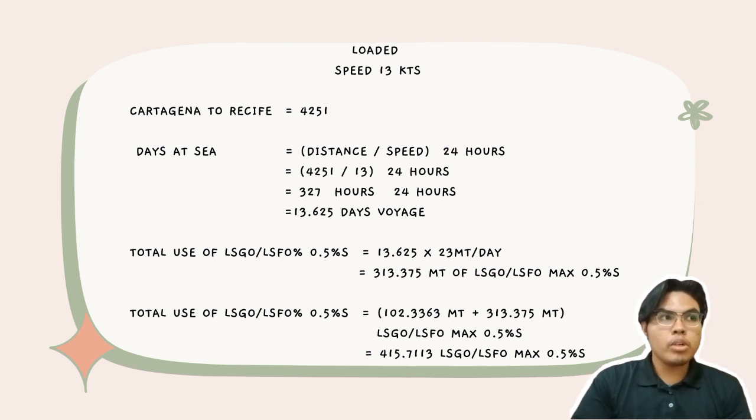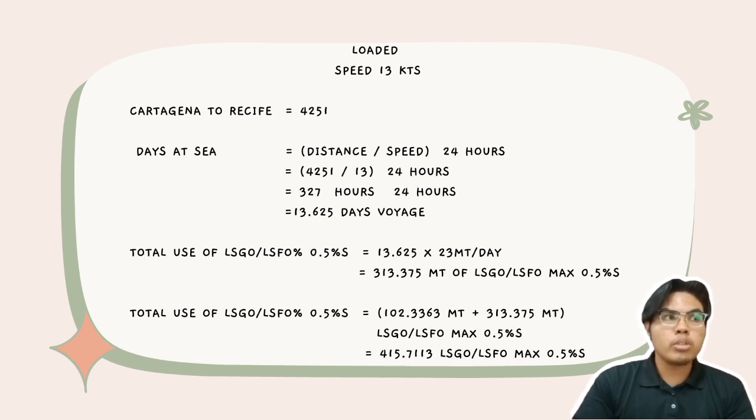Then the bunker will be loaded from Cartagena to Recife with a maximum distance of 4,251 nautical miles using low sulfur gas oil with a maximum sulfur content of 0.5% and a speed of 13 knots. To calculate the days at sea, firstly, the 4,251 nautical miles must be divided by 13 knots, which equals 327.